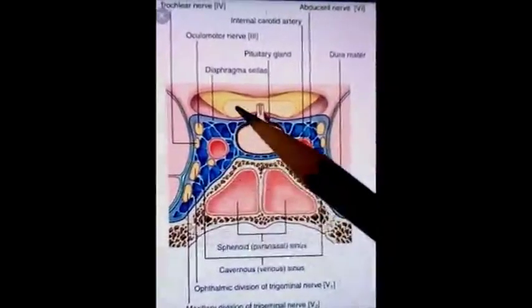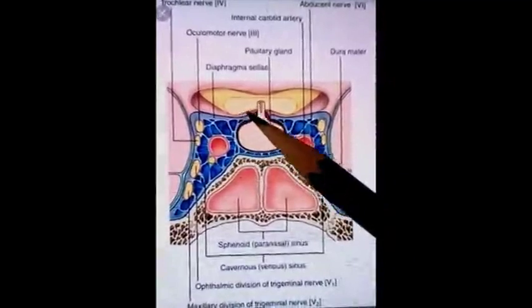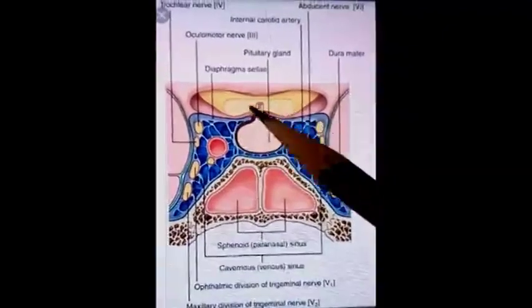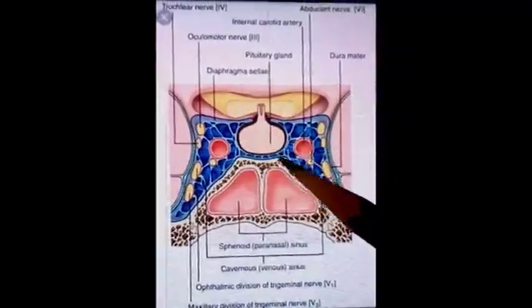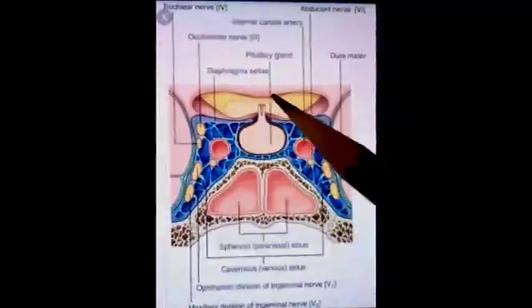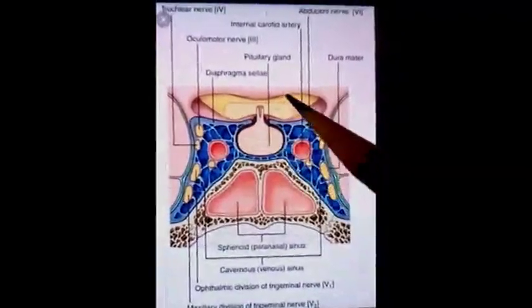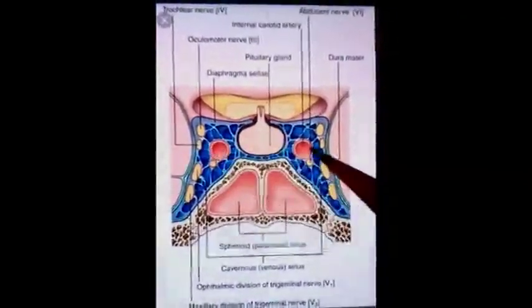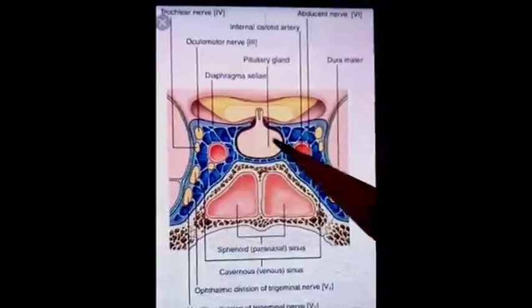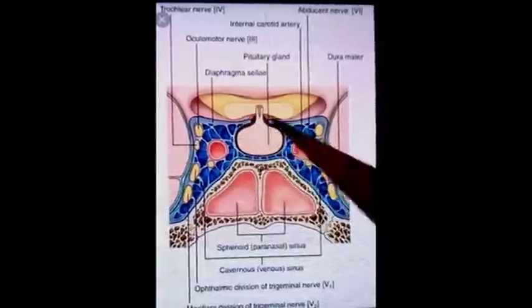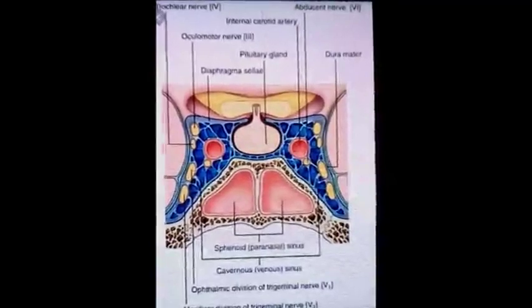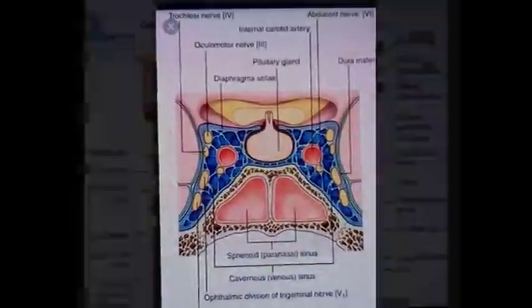Some fibers or medial fibers of one optic nerve cross with the medial fibers of the other optic nerve and form a cross-like structure on the superior aspect of the cavernous sinus. So optic chiasma is present superior to cavernous sinus.